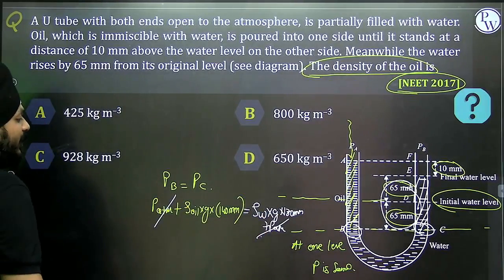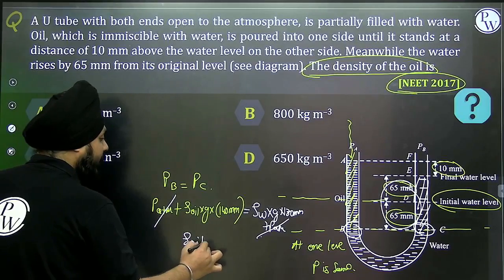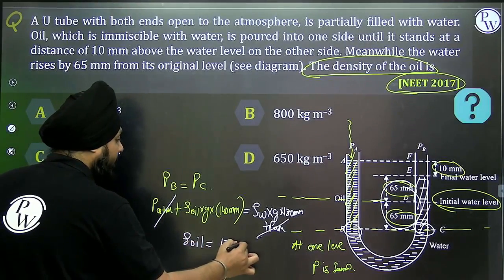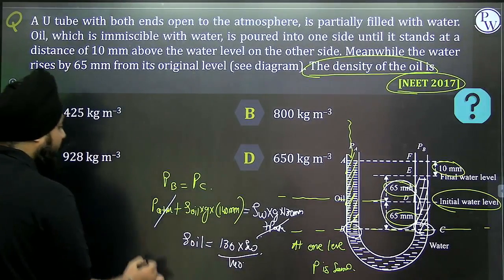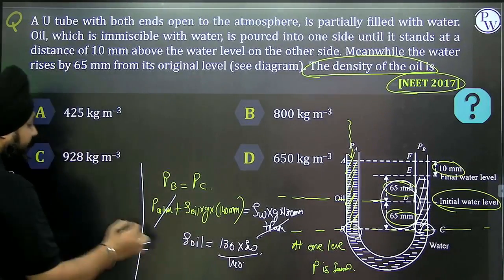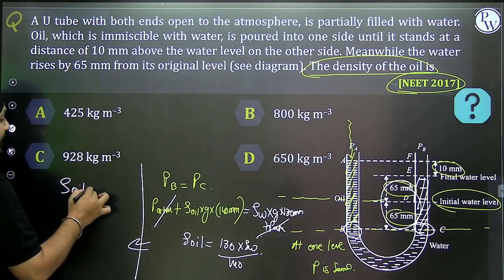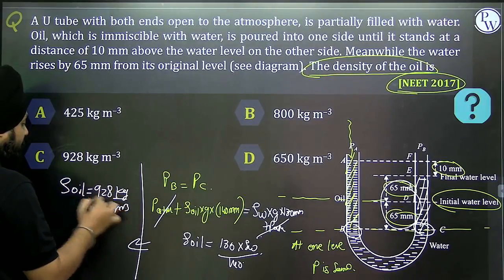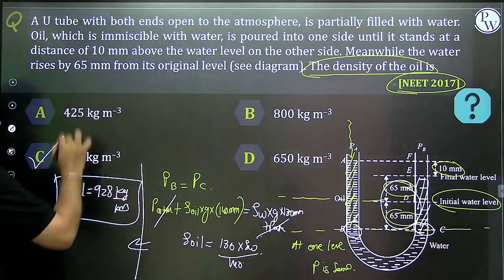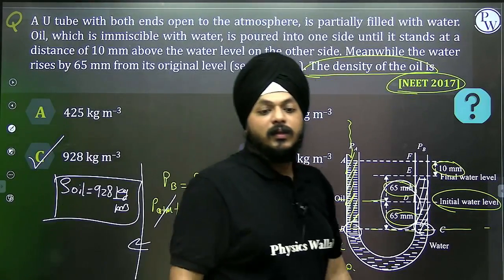This is going to cancel. So the density of the oil is going to be 130 into density of water, whole divided by 140. So finally replacing this value, we get density of oil as 928 kg per meter cube. C is the perfect answer for this specific question.